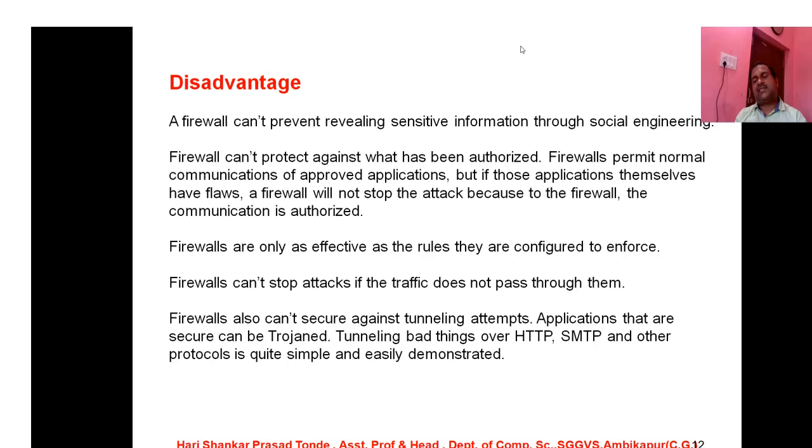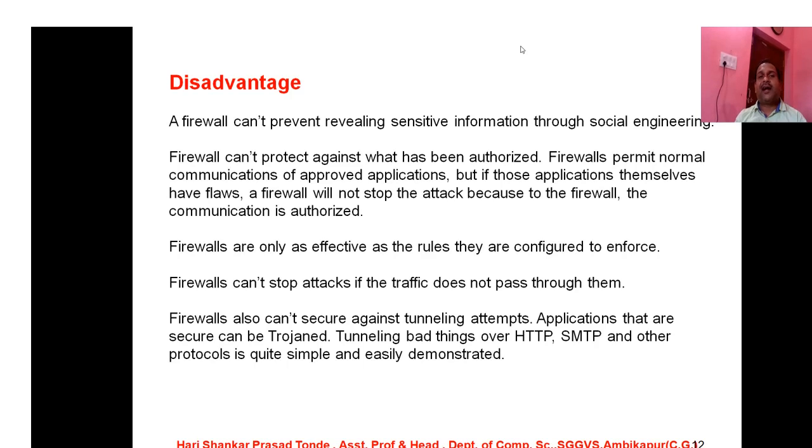So now it's time to discuss the disadvantages. Suppose you are using a firewall, what type of disadvantages will appear? This is also a very important concept to know. So let's discuss.